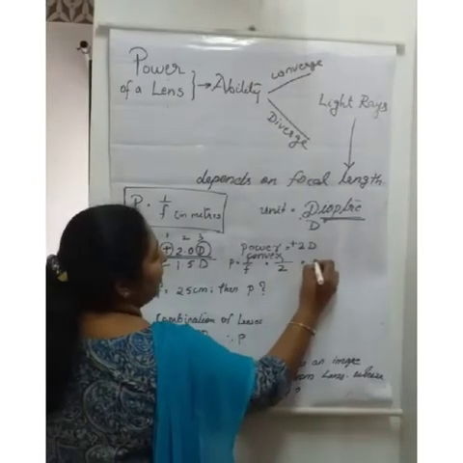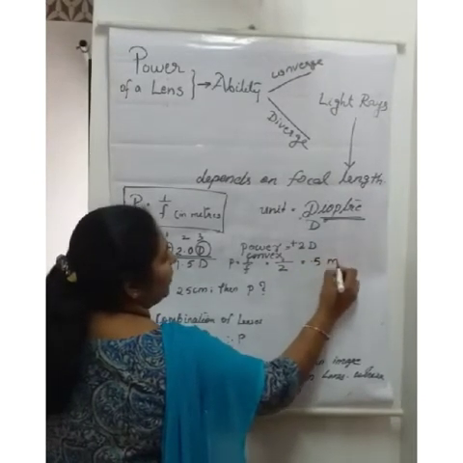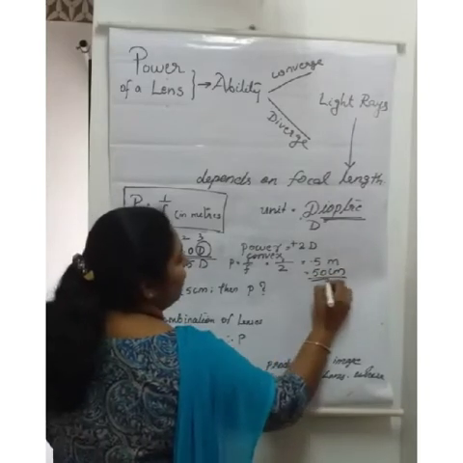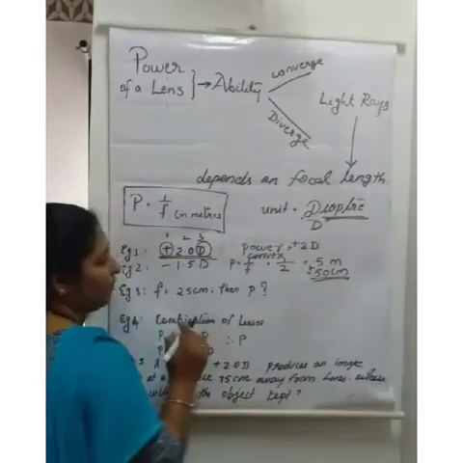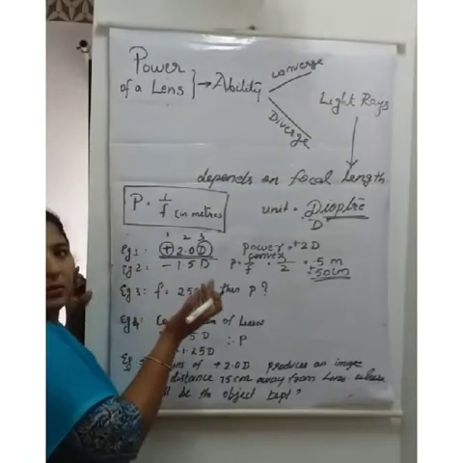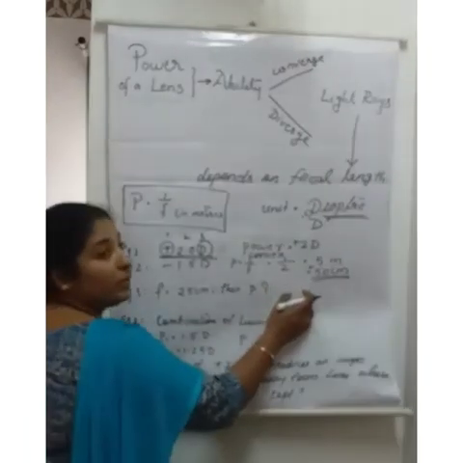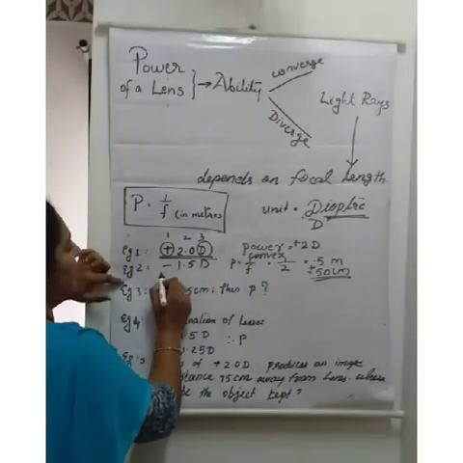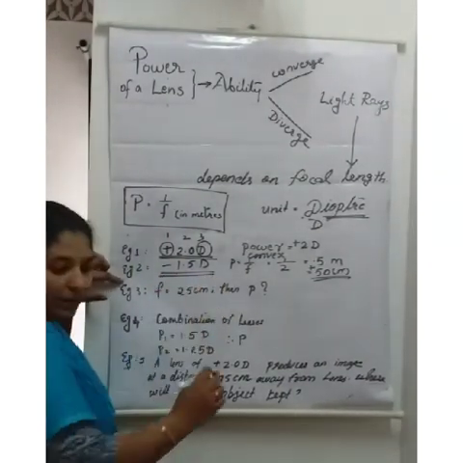What is the answer? 0.5 meter, or I can write it as 50 centimeter. This is the focal length. Plus. Why plus? Because the power is plus, so the focal length is also plus. Which type of lens is it? Convex lens.